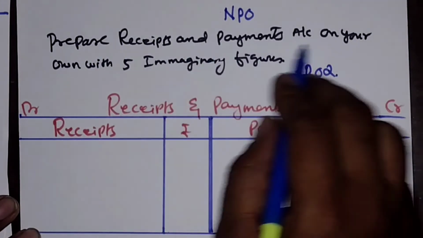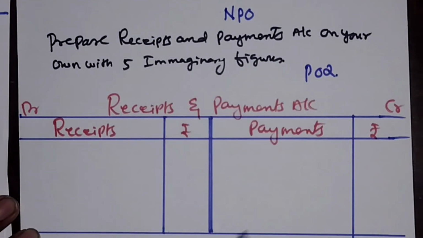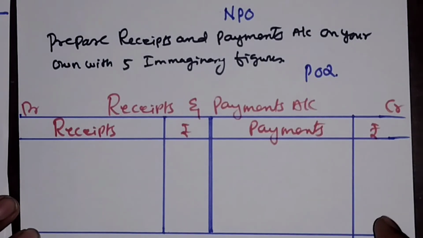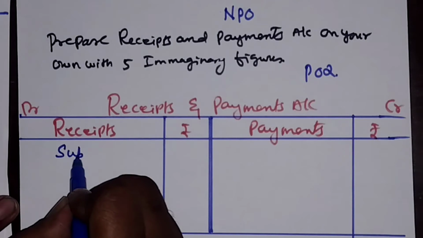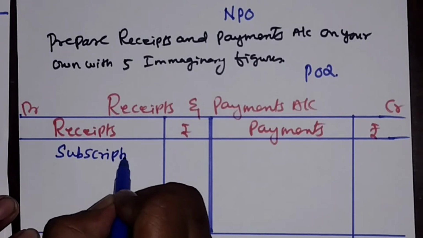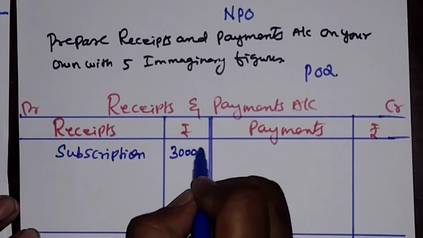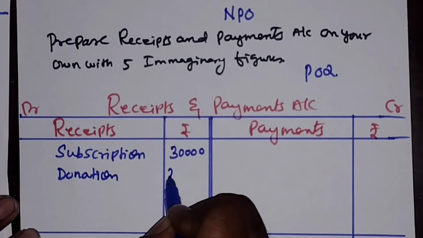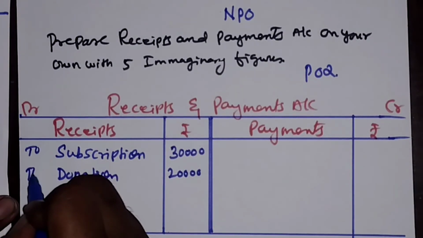So prepare a receipt and payment account on your own with 5 imaginary figures. It is as simple as the cash book. Debit side is the receipt, cash is received, and credit side is the payment, cash going out. NPO means definitely there will be a subscription. Let me write, it is 30,000, and definitely there will be a donation, 20,000.